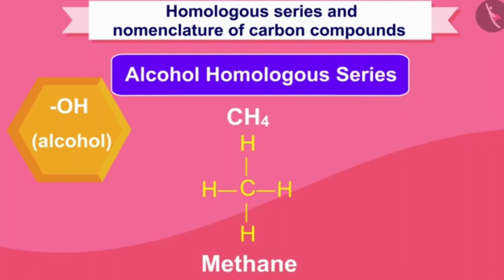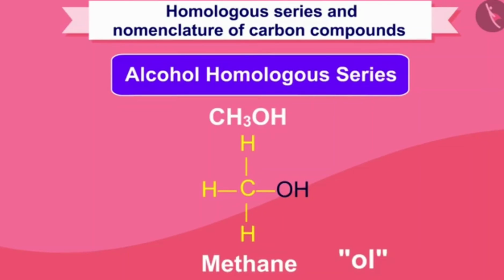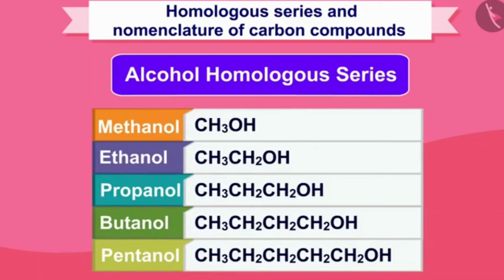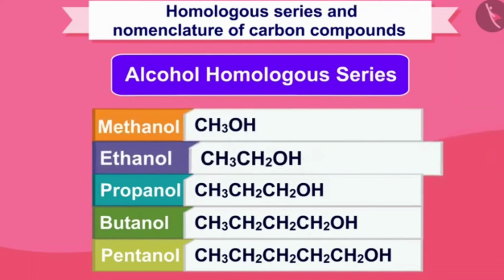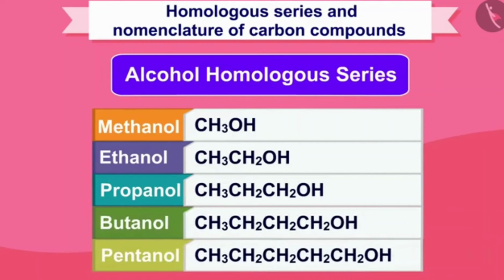If an OH alcohol group is added instead of a hydrogen of methane hydrocarbon, the name "ol" will be added to form methanol. Similarly, the entire homologous series is composed of methanol, ethanol, propanol, butanol, pentanol, etc. You must have understood by now that this is a homologous category of alcohol, and here too CH2 has to be added to move from one unit to the next.